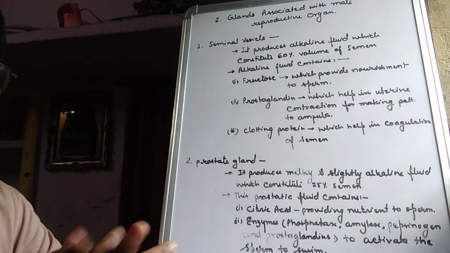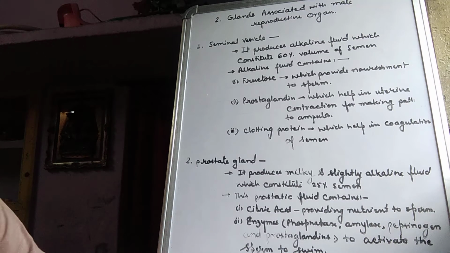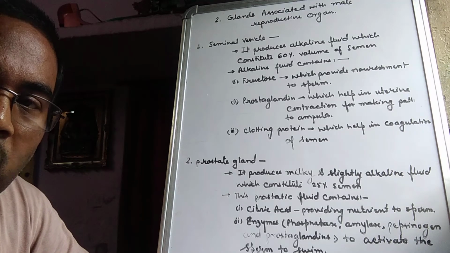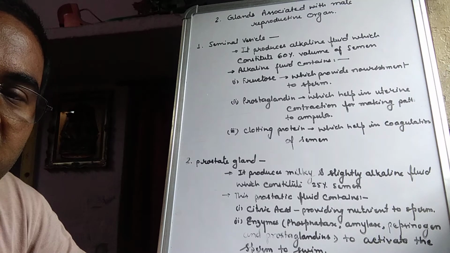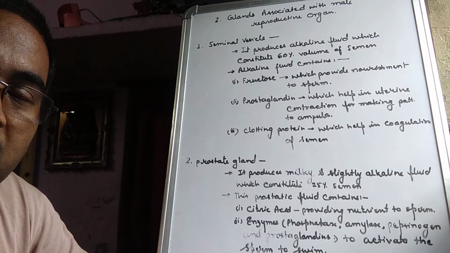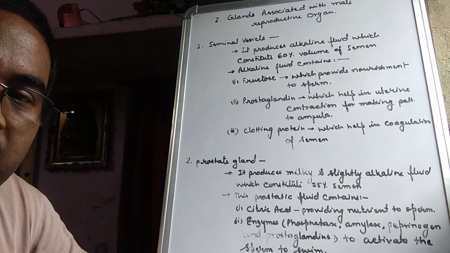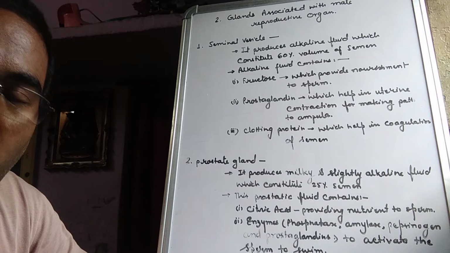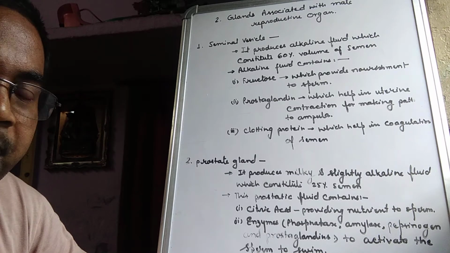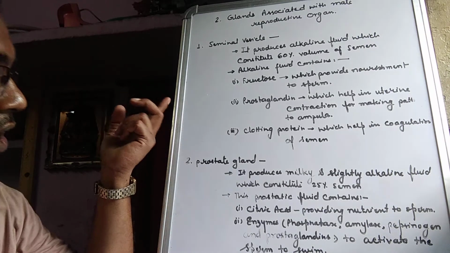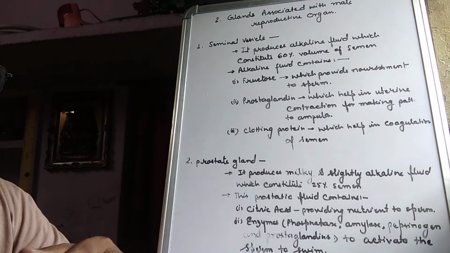Good morning. Today we will study the glands associated with the male reproductive organ. Actually, this is from the structure of the human male reproductive organ, standard 12, chapter 3. There are three different glands associated with the male reproductive organ.